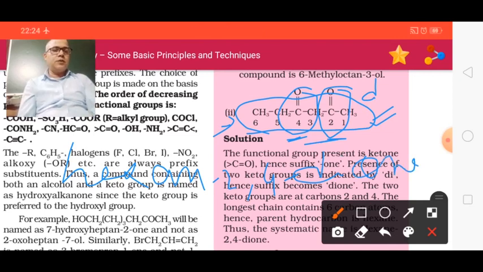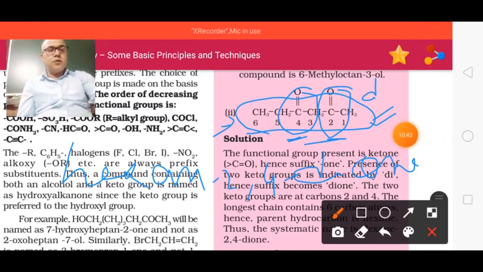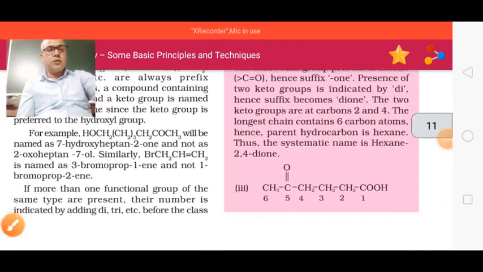For ketone we use "one". What do we use? "One". And "di" for what? Two ketones. How many? Two. Thus the name of this compound will be hexane-2,4-dione. Okay, very simple. You can do it yourself and understand. Now we will see some other questions.